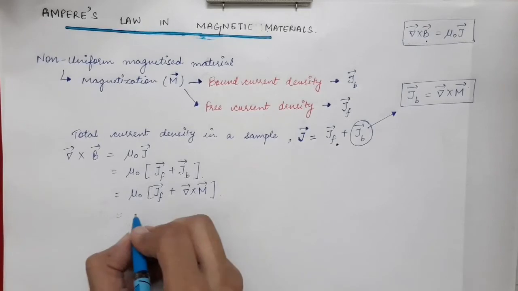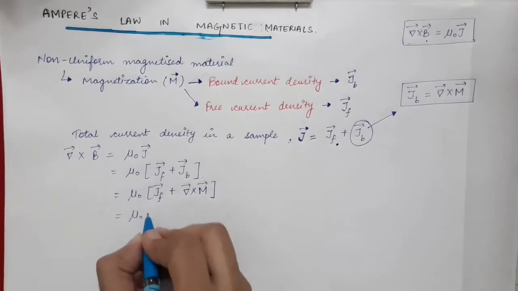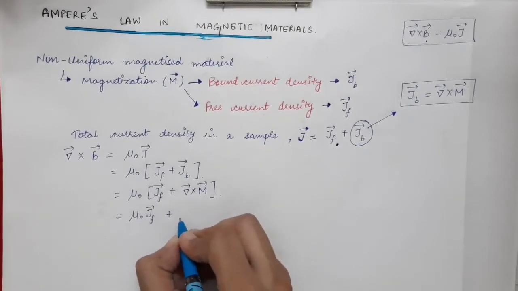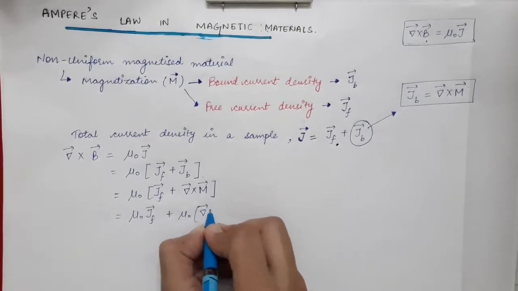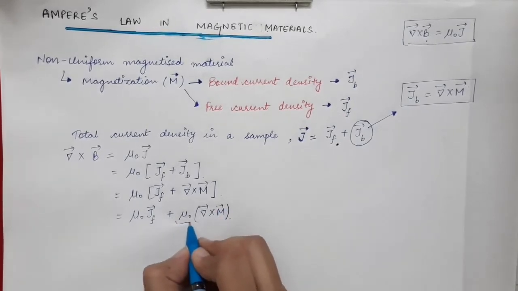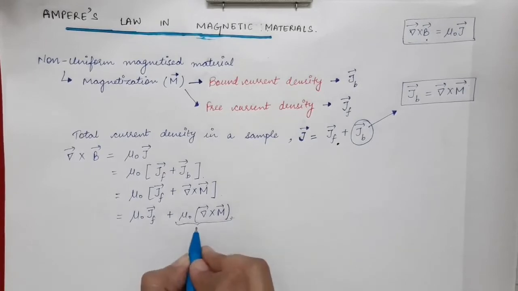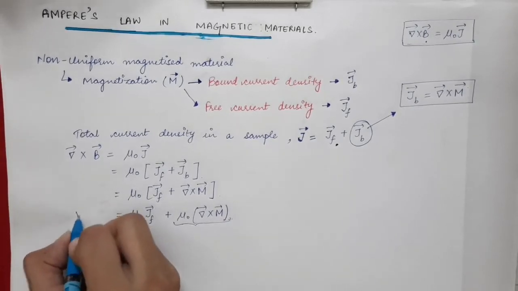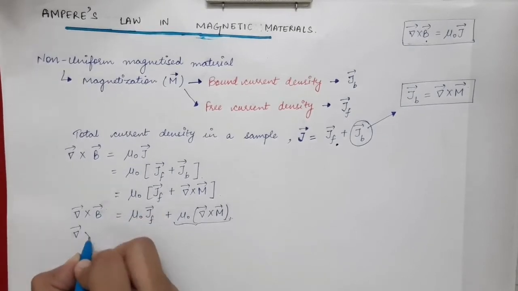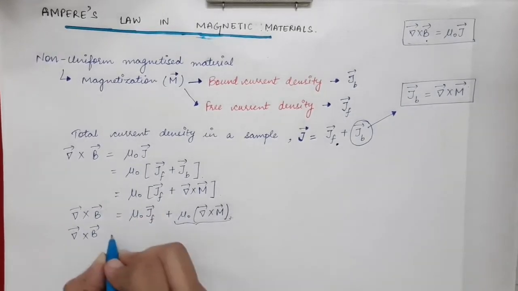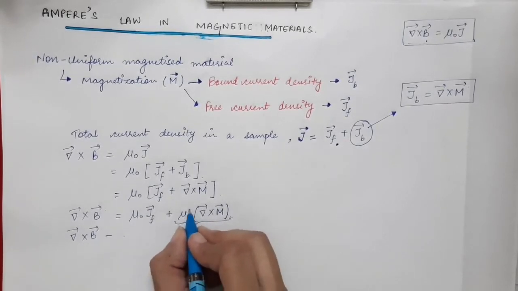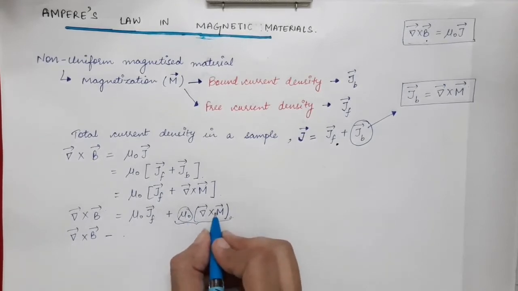So let's open these brackets. You will get mu naught times JF vector plus mu naught times curl of magnetization. Now let's take this term to the left hand side. On the left hand side we already have curl of magnetic induction, then minus, since mu naught is a scalar, it can be taken inside the curl.